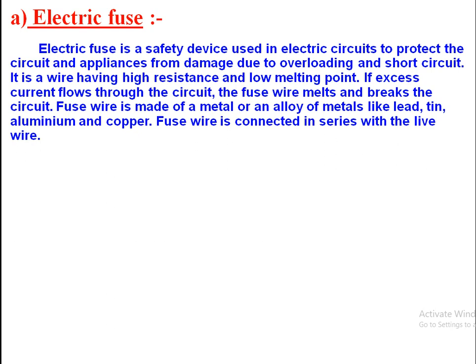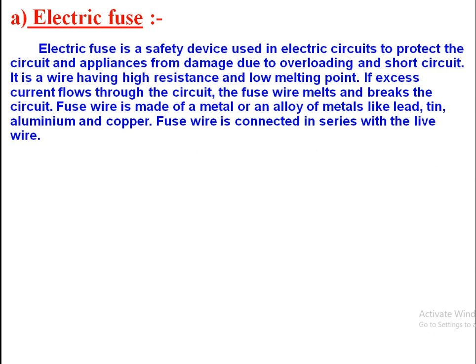Electric fuses have high resistance. When heavy current passes through it, due to the heating effect of current, its temperature rises and it melts down and breaks the circuit. So it does not allow the heavy current to pass further, and our electrical appliances are protected from damage.